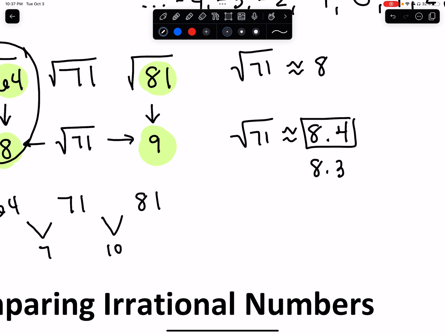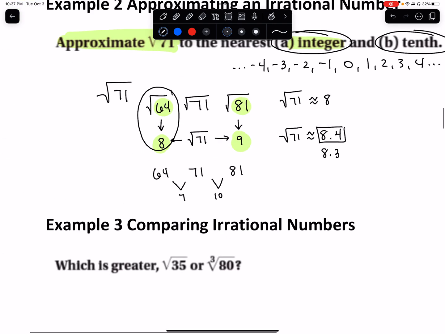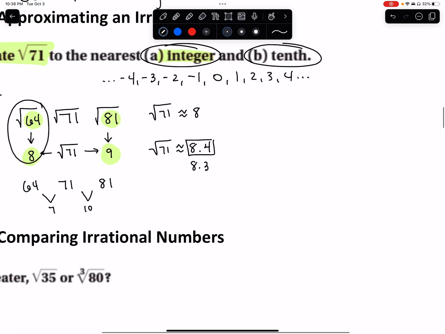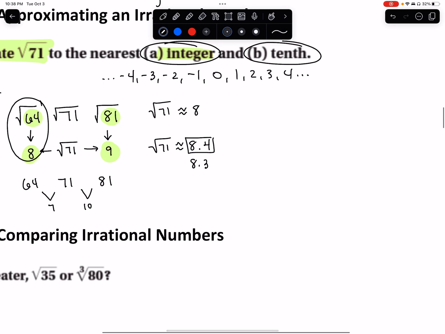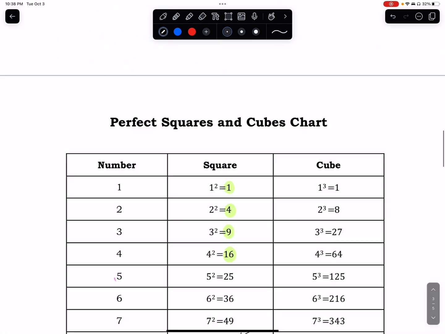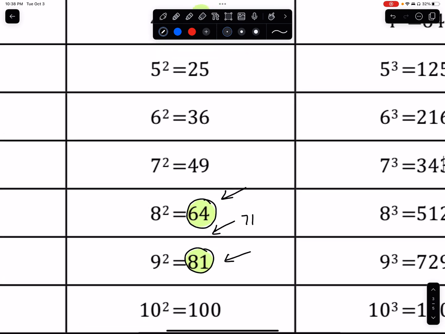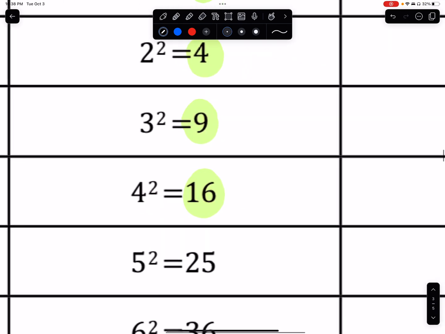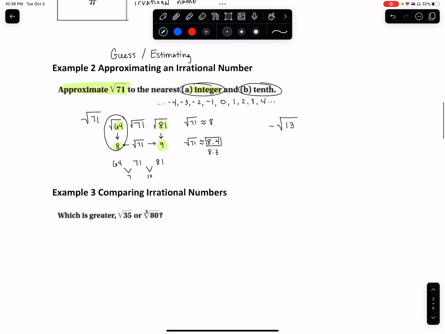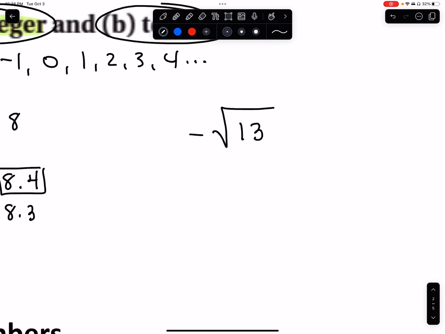All right. Now, I want you guys to try another one here. You don't have to write this one down. I'll just write it over here. What about if we wanted to approximate the negative square root of 13? The negative square root of 13. Let's go back down here to our list. Is 13 a perfect square? Well, 9 is, and 16 is. 13 would be between 9 and 16, right? So 13 is not a perfect square. So when we take the square root of it, it's not going to be pretty.